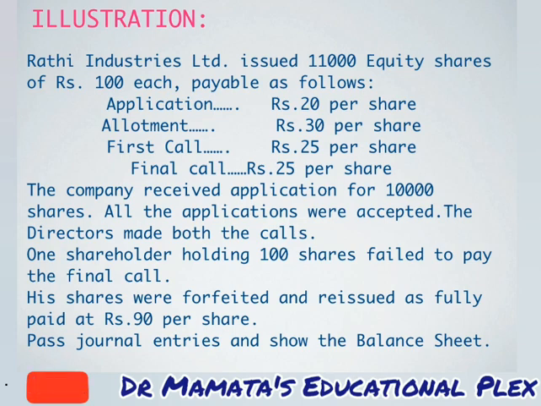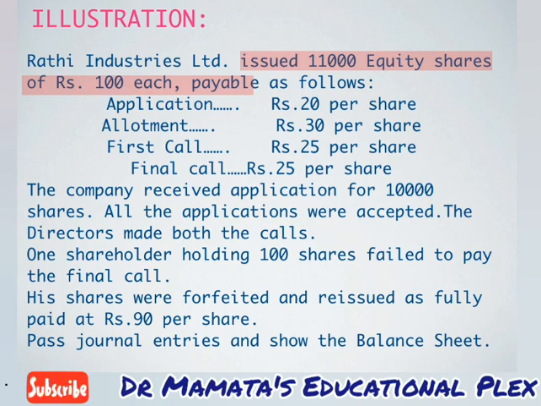Here firstly we have to notice that the company has issued 11,000 equity shares of rupees 100 each. Face value of each share is rupees 100 and the company has issued 11,000 equity shares. Now the 100 rupees is payable as rupees 20, rupees 30, rupees 25 and rupees 25 in 4 installments. So these 4 installments are known as application, allotment, first call and final call.